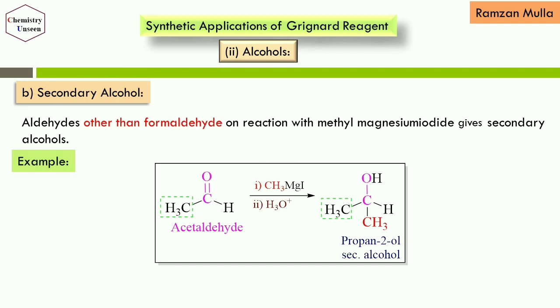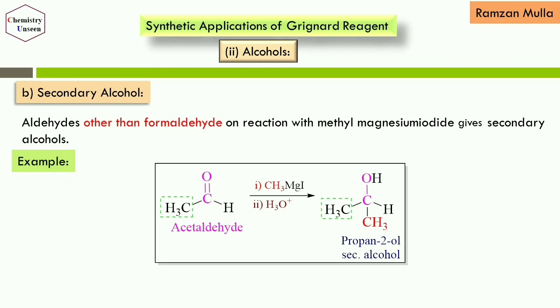Next we will move on to the synthesis of secondary alcohol. Now in order to get secondary alcohol we have to treat Grignard reagent with an aldehyde other than formaldehyde. If I treat Grignard reagent with formaldehyde again, I will once again get the primary alcohol but not the secondary alcohol. So in order to get secondary alcohol, we should avoid the reaction of Grignard reagent with formaldehyde. Instead of formaldehyde, we can use the higher aldehydes.